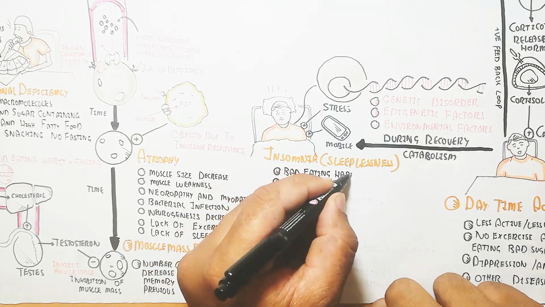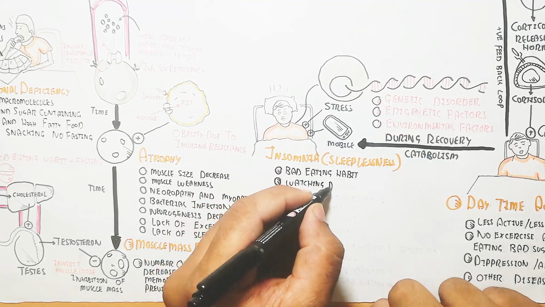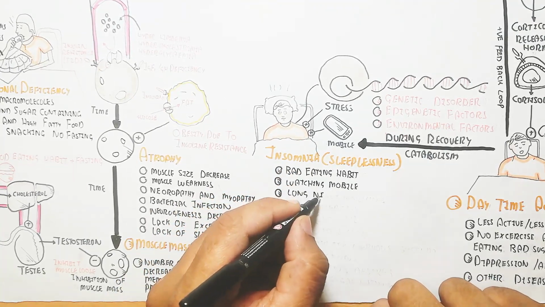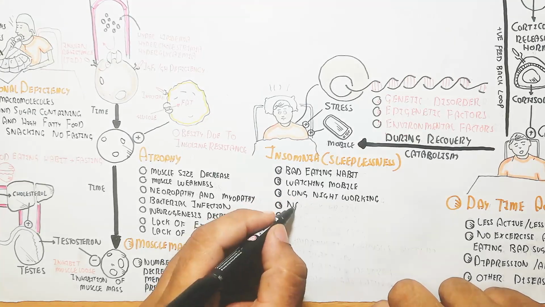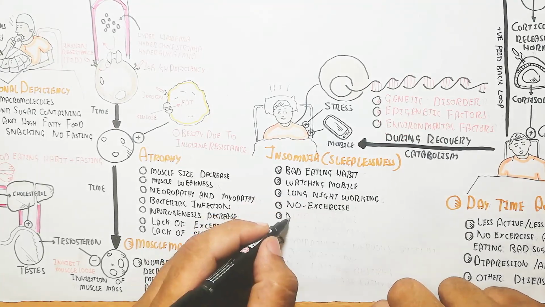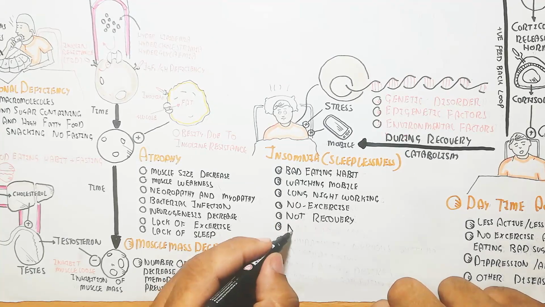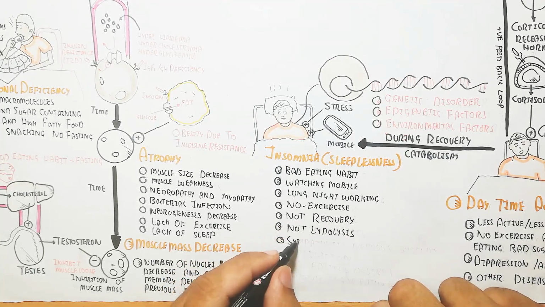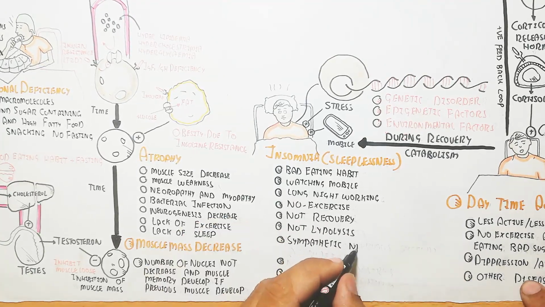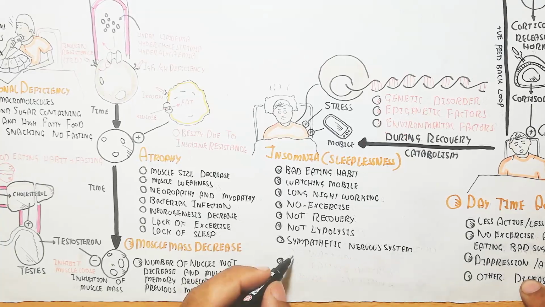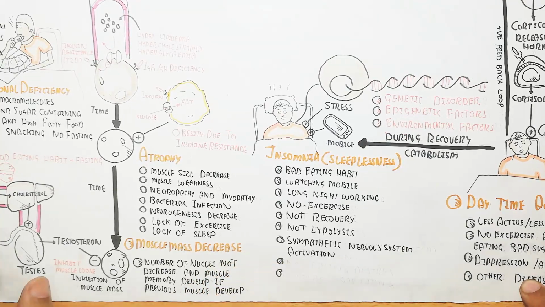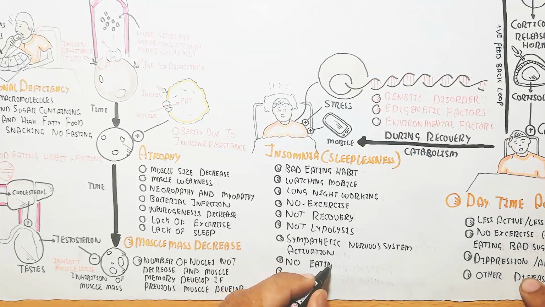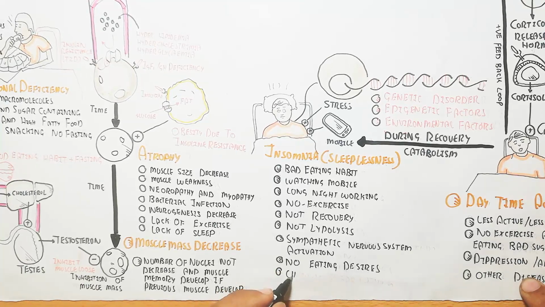How does insomnia occur? Sleeplessness due to stress, using mobile throughout the night, bad eating habits, long night working, and no exercise means no recovery, and no lipolysis will occur. Sympathetic nervous system activation will lead to no eating desire because the parasympathetic nervous system is suppressed.